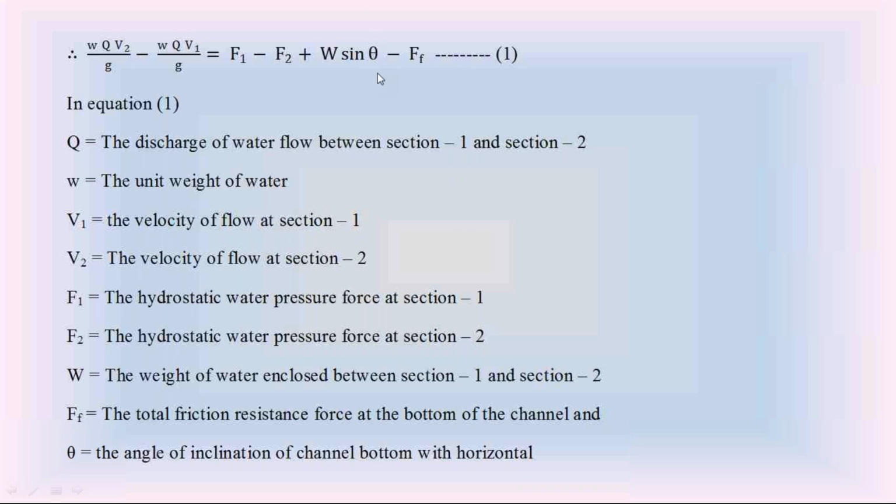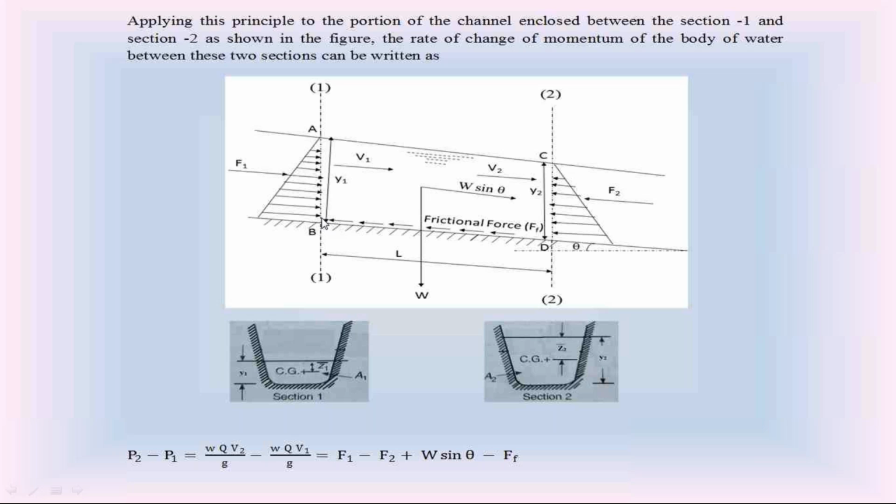So this equation 1 is from Newton's second law applied on the open channel water flow. Now, between section 1 and section 2, the channel is a small portion of channel. Since it is not a very big length, we can neglect the weight of the water. Because it is a small portion, the weight of water is of small magnitude. So you can neglect the weight of water between section 1 and section 2.